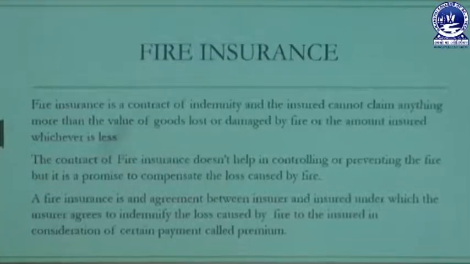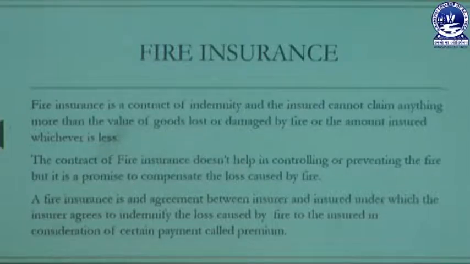This includes many types of insurance like fire insurance, marine insurance, social insurance, liability insurance, etc. So the most important types under general insurance are fire insurance and marine insurance, which we are going to discuss today. Fire insurance is a contract of indemnity and the insured cannot claim anything more than the value of goods lost or damaged by fire or the amount insured, whichever is less. The contract of fire insurance does not help in controlling or preventing the fire, but it is a promise to compensate the loss caused by fire.